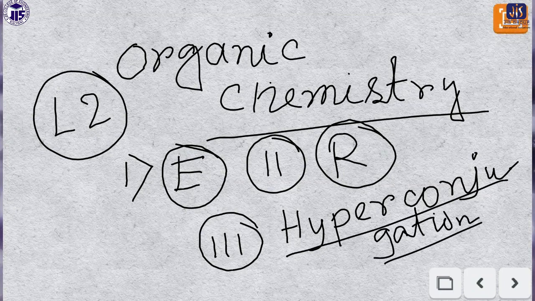Hyperconjugation has another name: it is also called no bond resonance. This no bond resonance is very important to predict stability. So we will understand what hyperconjugation is and what its application is. Today we will discuss all these things, so without further delay, let's start the class.